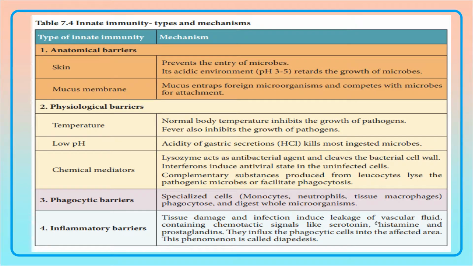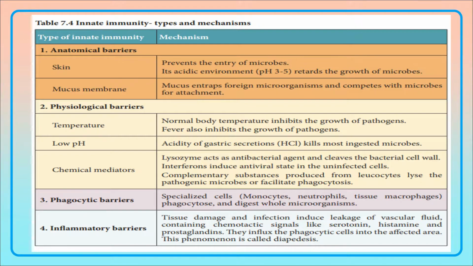leakage of the vascular fluid from the vascular tissue, and this tissue will contain chemotactic signals. They will produce the chemotactic signals like serotonin, histamine and prostaglandins. Whenever there is a damage in the tissue, it will induce the leakage of the vascular fluid and produce chemotactic signals like serotonin, histamine and prostaglandin.